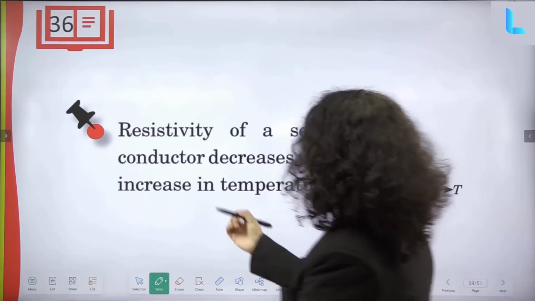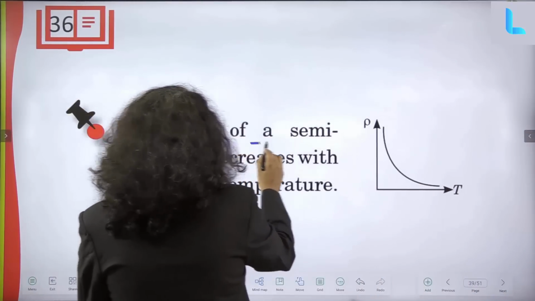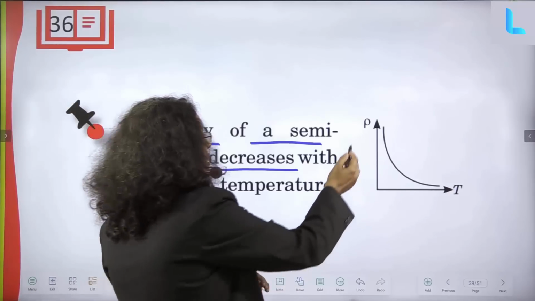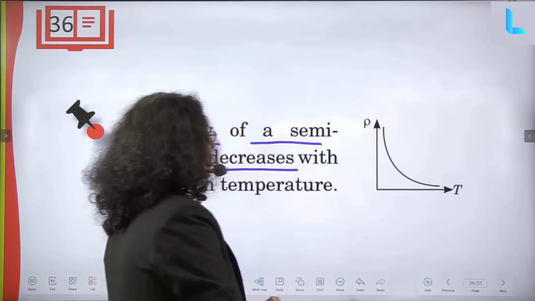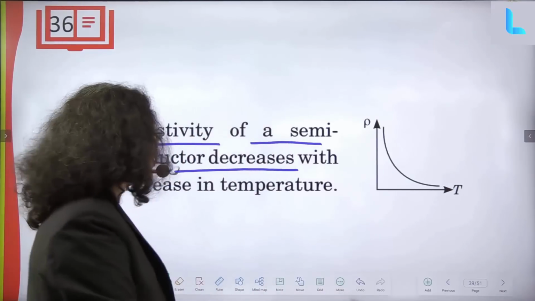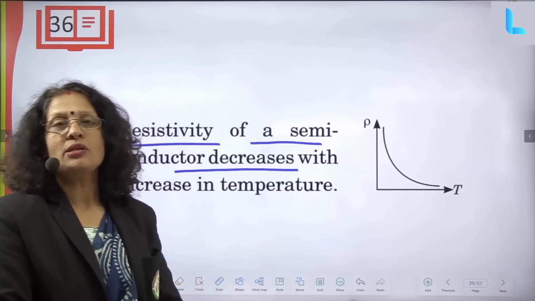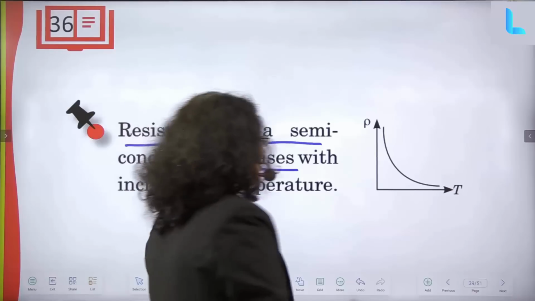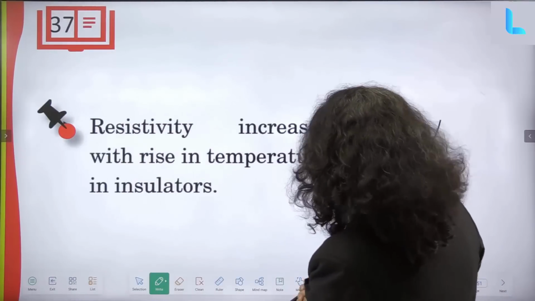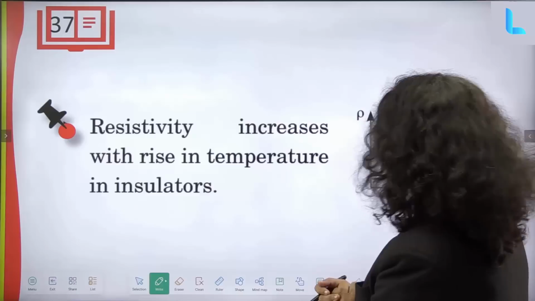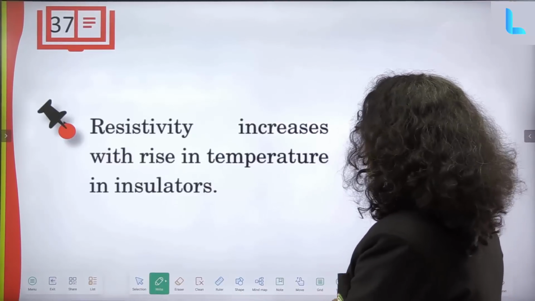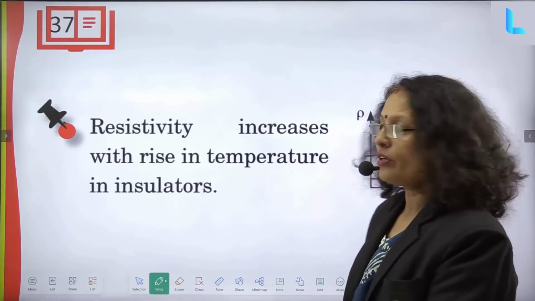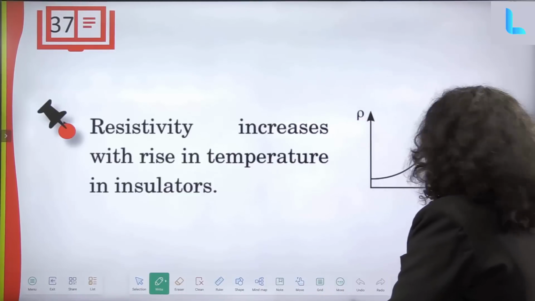We can see here that the resistivity of a semiconductor decreases with increase in temperature, because in semiconductors, with increase in temperature, conductance increases, and that is why resistance decreases. Now, resistivity increases with rise in temperature in an insulator. So in an insulator, resistivity increases with rise in temperature, that is why they cannot act as a good conductor.